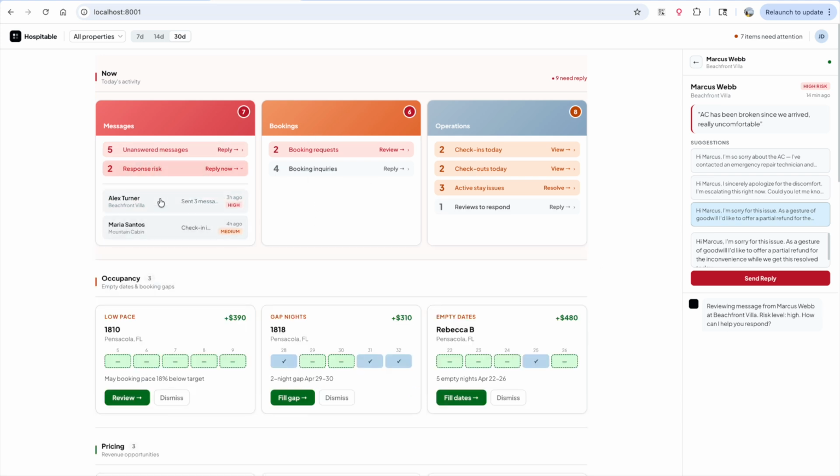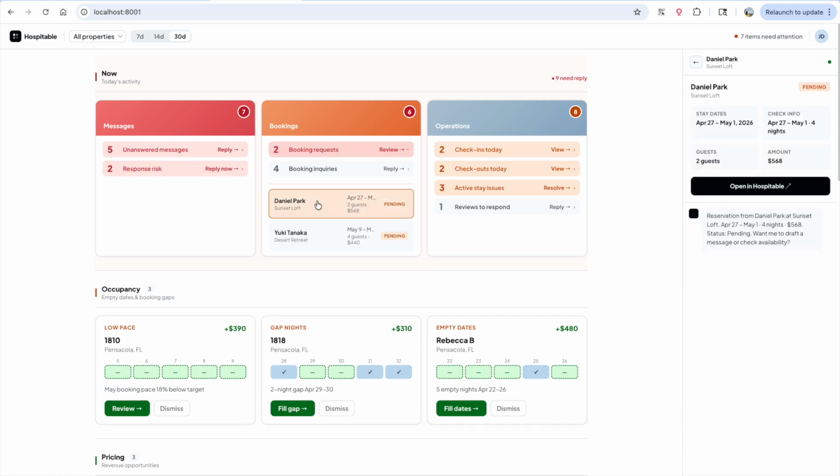Response risk. So yeah, we can analyze the content of the messages and see if there's anything that can be flagged as a potential problem. We don't want problems, or we want to solve problems quickly. And yes, we can also ask AI whether it's a higher priority problem or medium or whatever, and it can decide that.